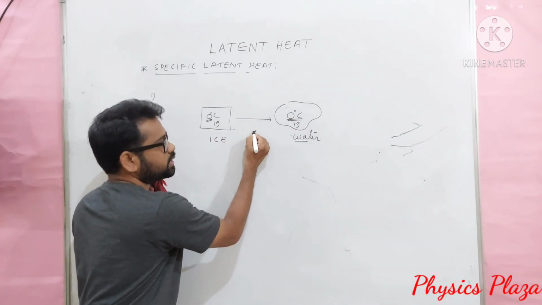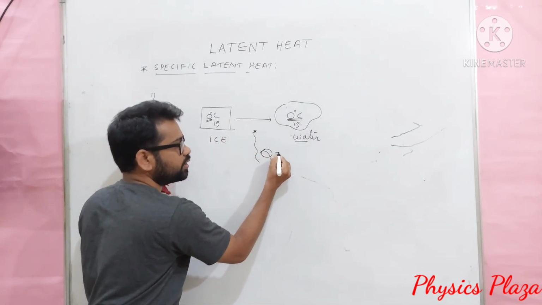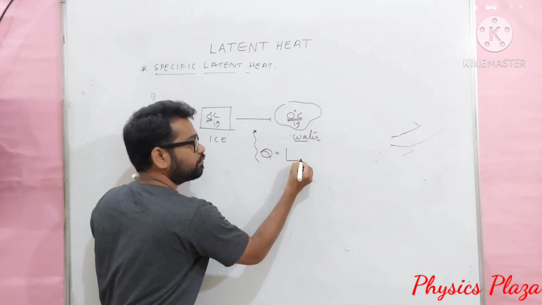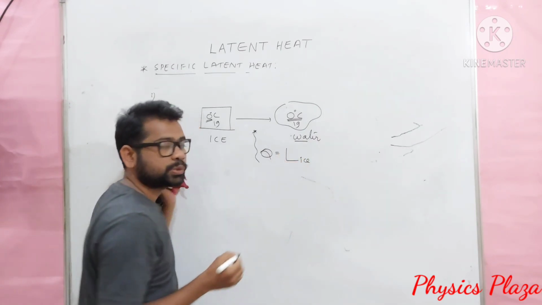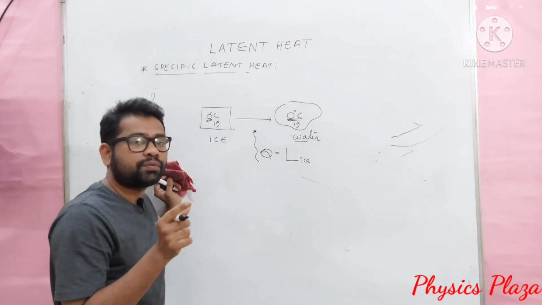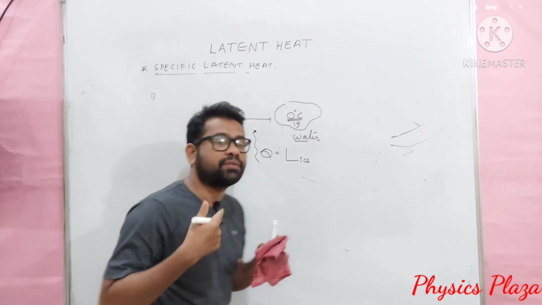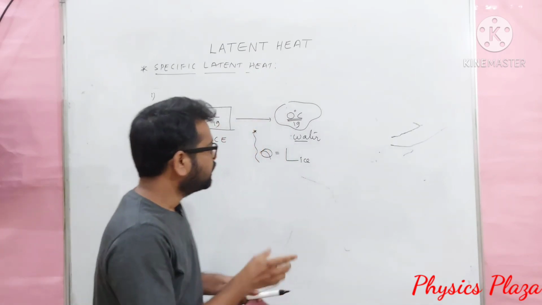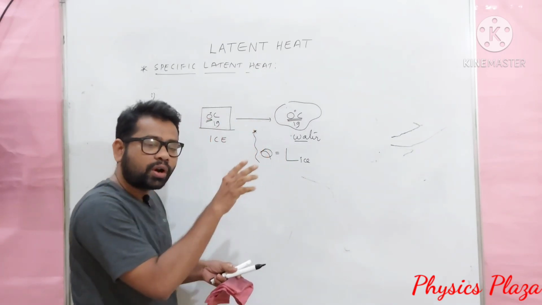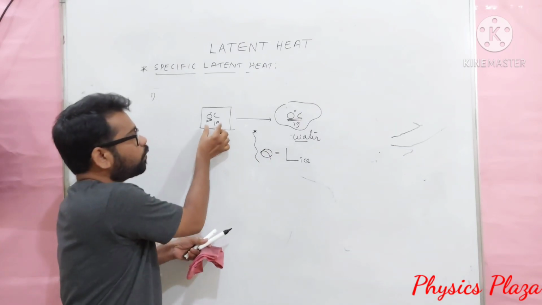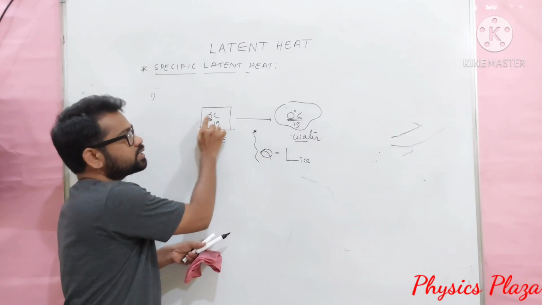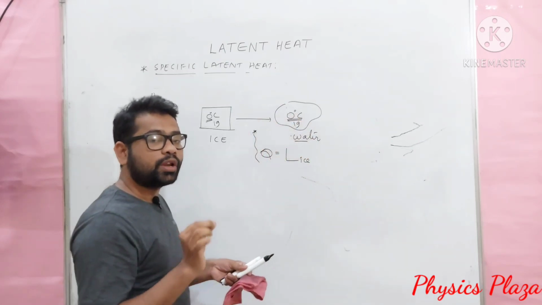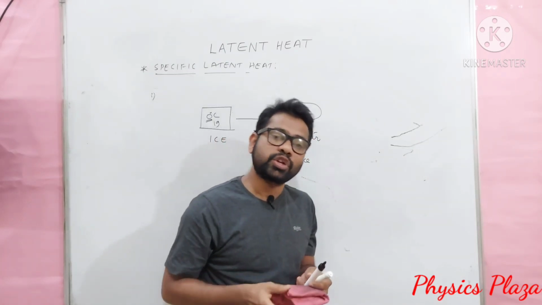During this process, the heat we are providing is called specific latent heat of fusion of ice. Let us define it once: the amount of heat energy required to change 1 gram of ice at 0 degree Celsius into 1 gram of water at 0 degree Celsius is called specific latent heat of fusion of ice.